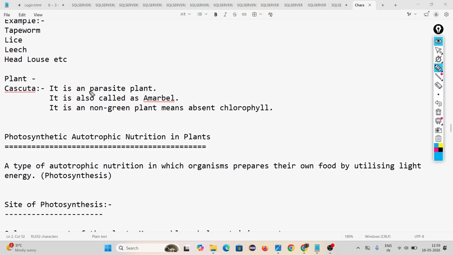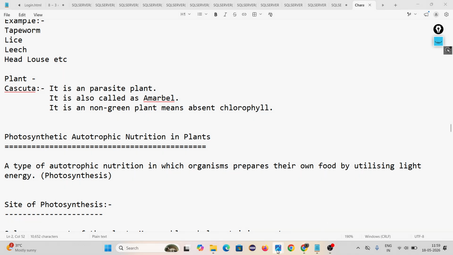Cuscuta is a parasitic plant. Parasitic plant means for nutrition they show parasitic nutrition. Number one, it is a heterotrophic plant, and in heterotrophic the nutrition type is parasitic. Parasite. It is also called amarbel.